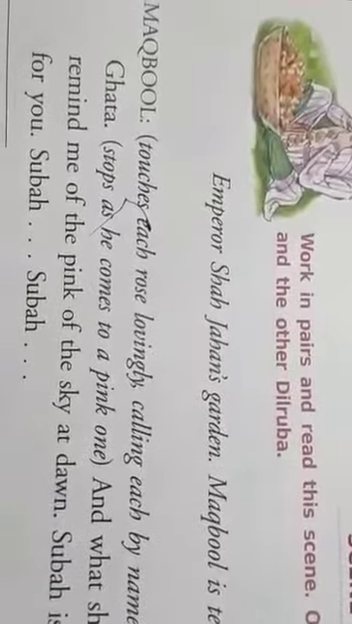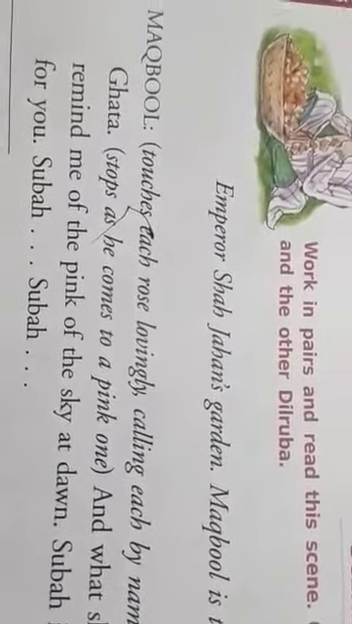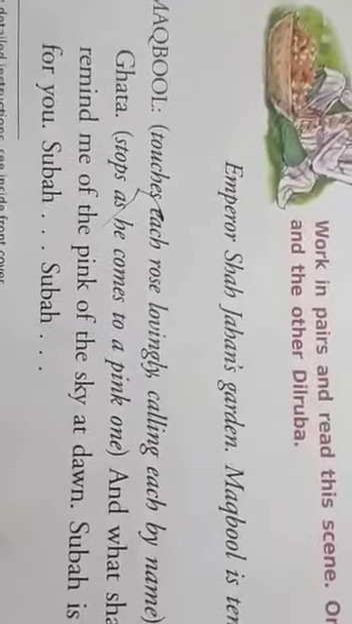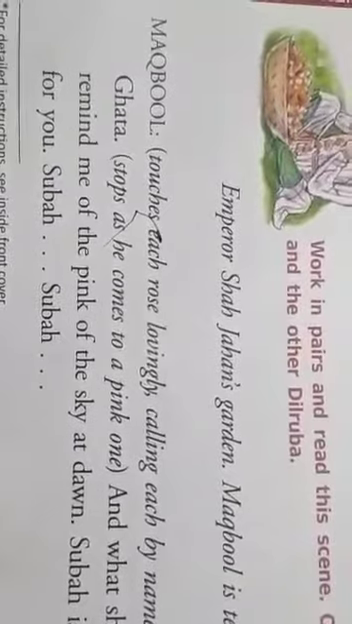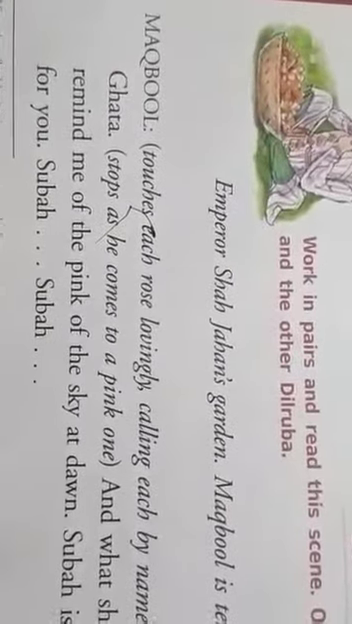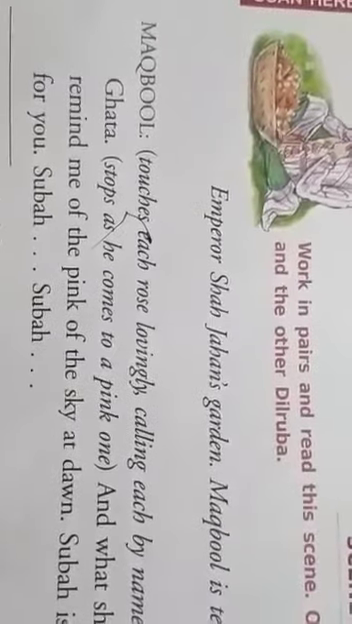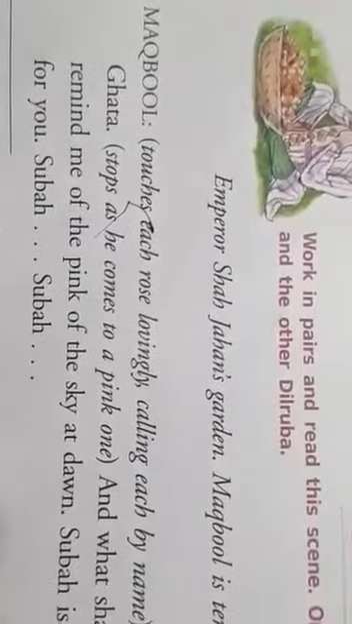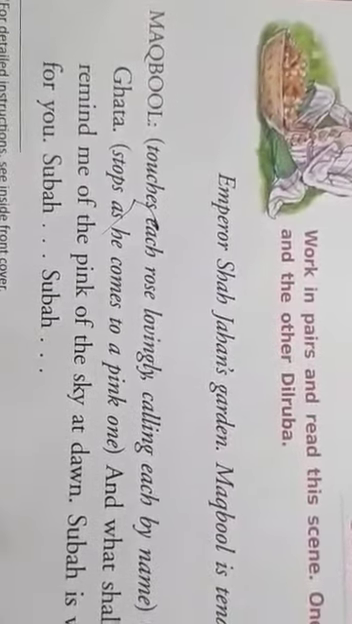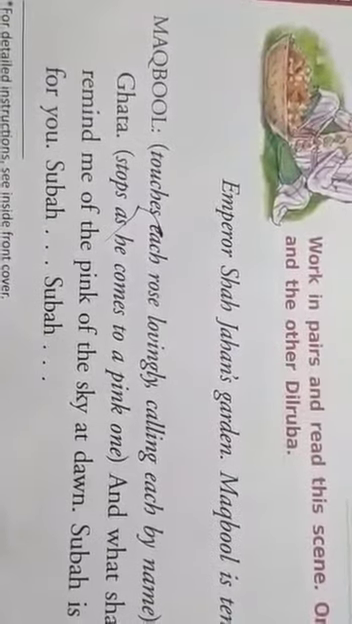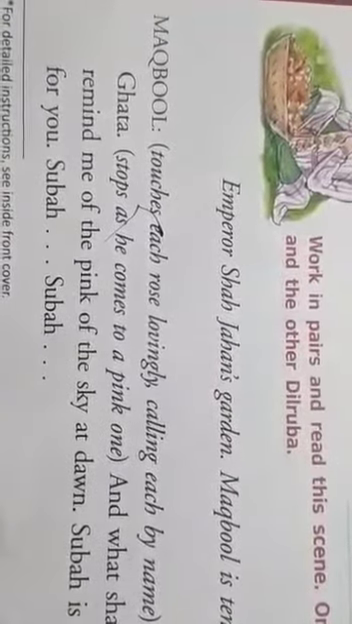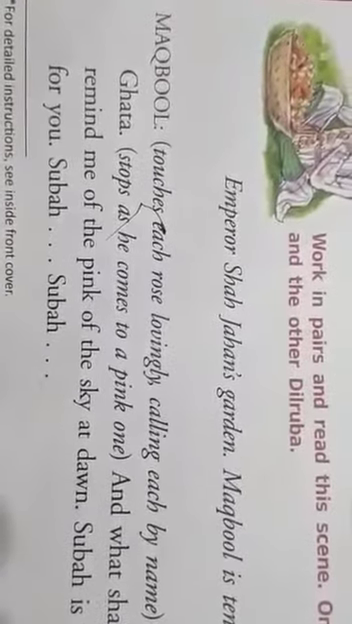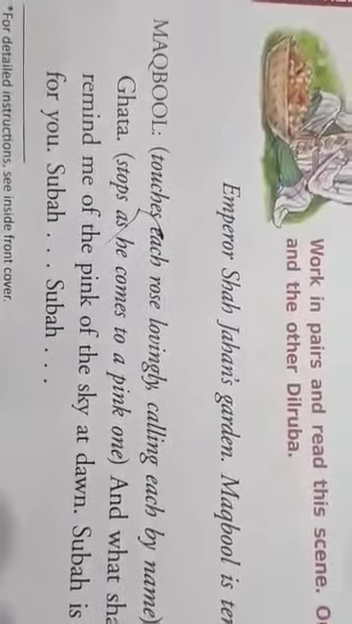So this scene shows that Maqbool, who is a gardener in the royal garden of Emperor Shah Jahan, is leaning over the rose bed and touching each rose and talking to them by their names like Gulbadan, Badal, Dilruba, Ghata. But he stops when he comes to a rose which is of pink color, as he has not kept its name, but the pink color of it at once reminds him of the pink sky.